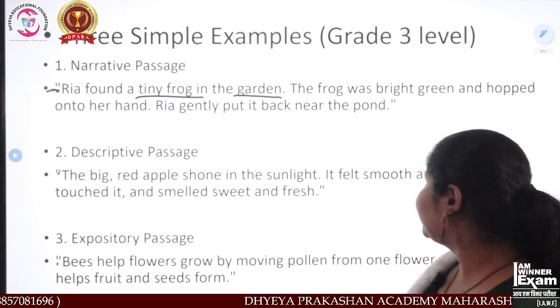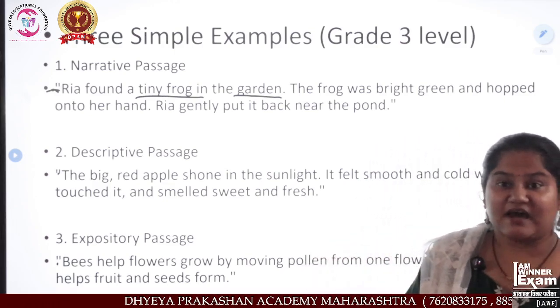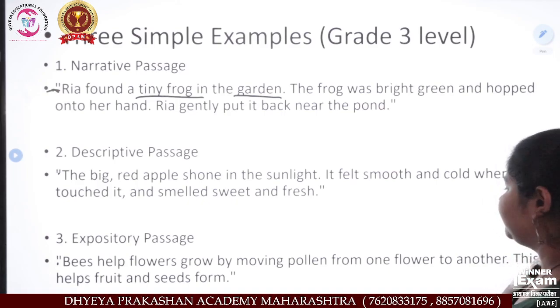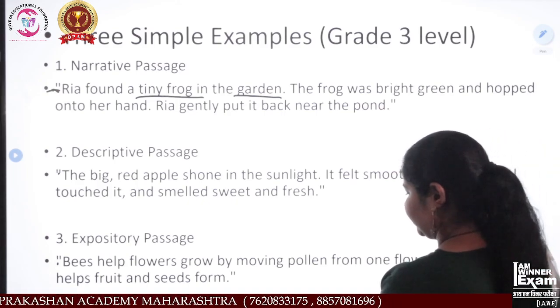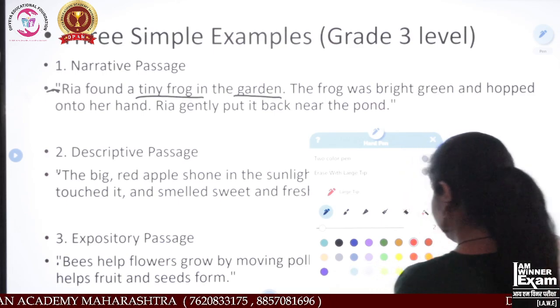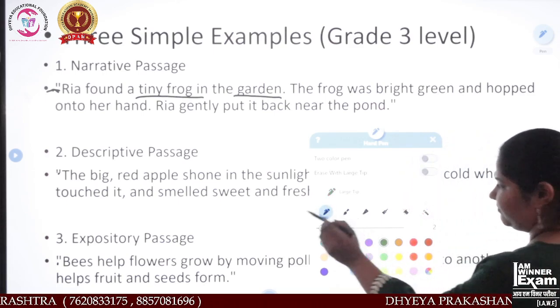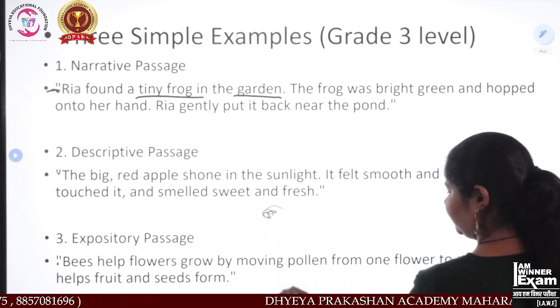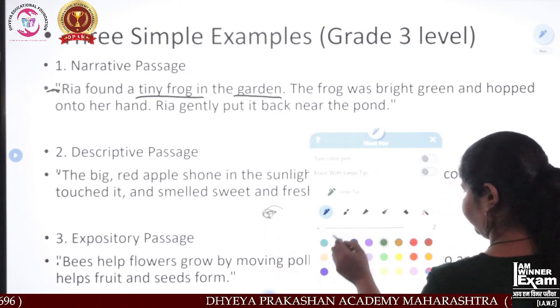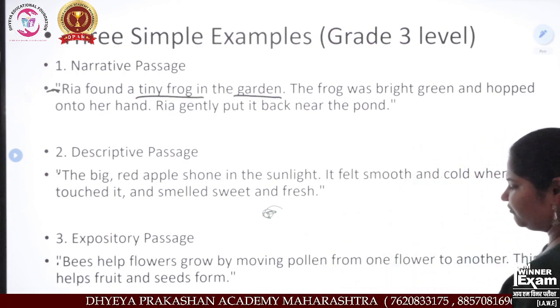What did that frog do? That frog jumped on her hand. Was the frog's color dark green or bright green? Bright green is also a dark green. I will show you here a dark green color. See, this is a dark green color.